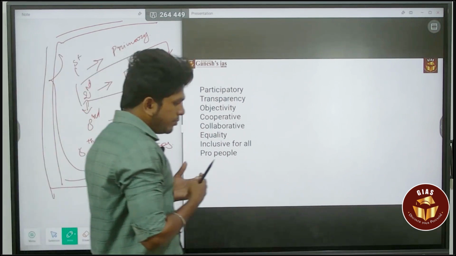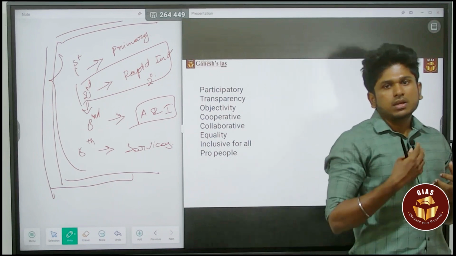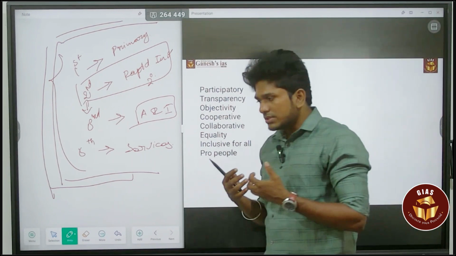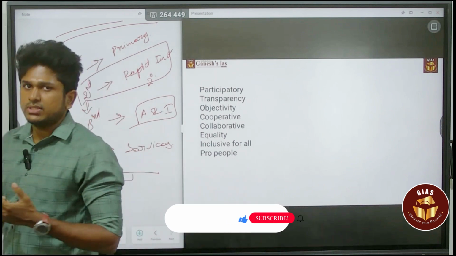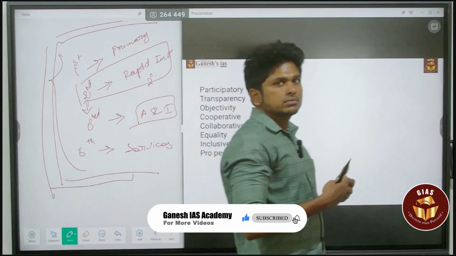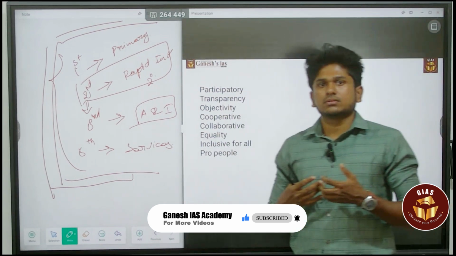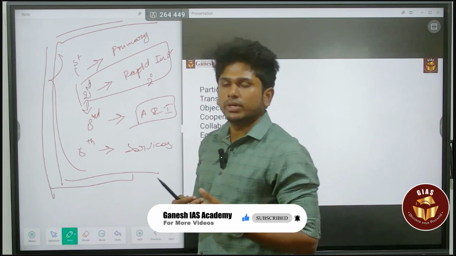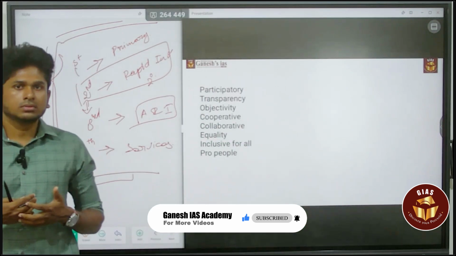These are the major things, and they also have a collaborative approach, which means if they are going to make policies or schemes related to the industrial sector, they will collaborate with the major industrialists. Then they will make schemes or acts and recommend them to the government. That is called the collaborative approach.